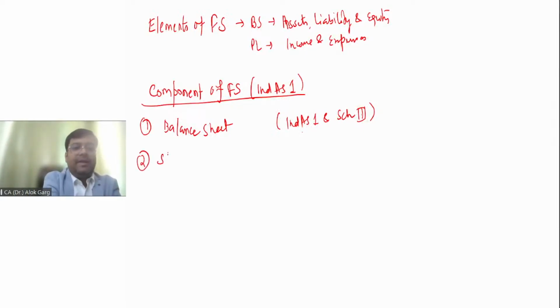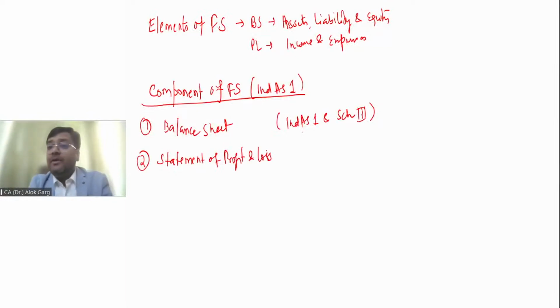Second, statement of profit and loss. The format of statement of profit and loss is given under Schedule 3 as well as under Ind AS 1 also. So Ind AS 1 has not given a format. It gives what should be the minimum line items on the face of balance sheet, on the face of P&L. It provides a guidance, right?